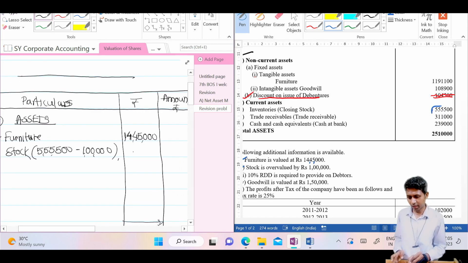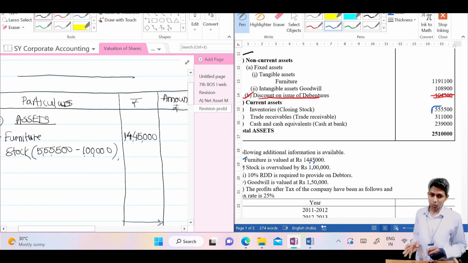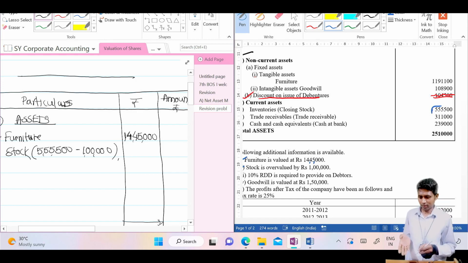5,55,000 minus 1 lakh. I have seen some students make mistakes. If this assignment is given to 500 plus students, 20% make mistakes in this plus or minus. It's very simple. We want it at par. If over, just bring down. If under, just bring up, add or less, that you know. Now this is overvalued, you should bring down, that means minus.